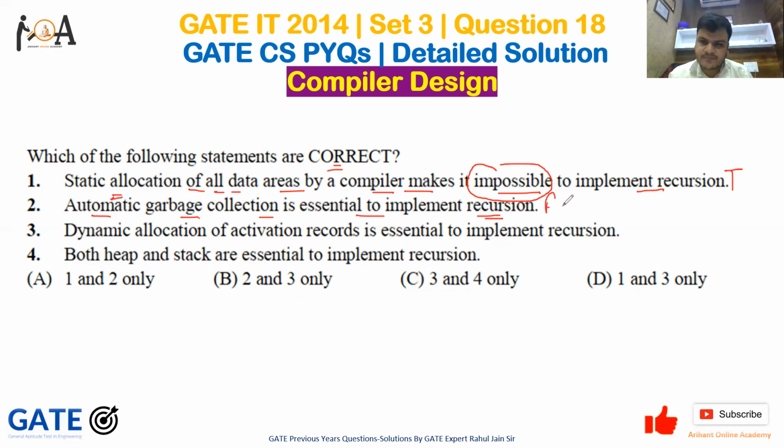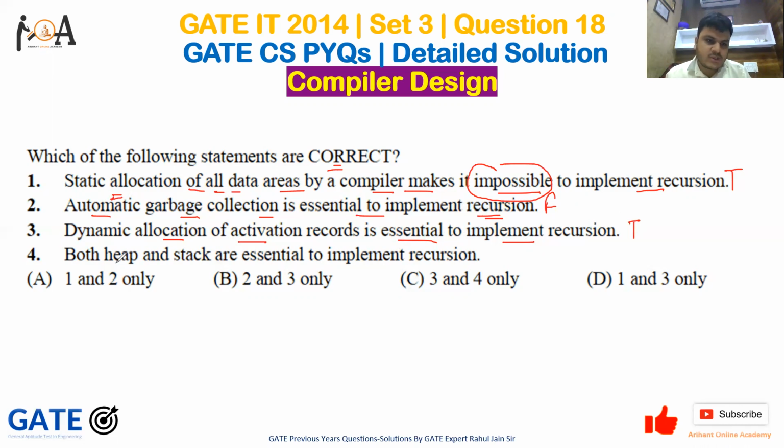It is false. Option C, dynamic allocation of activation record is essential to implement recursion. Yes, because we don't know how many activation records are in the memory, right? How much memory will be required for activation records, we will not know until we implement it at runtime. That is why dynamic allocation of activation records is absolutely necessary for recursion, right? So it is true.